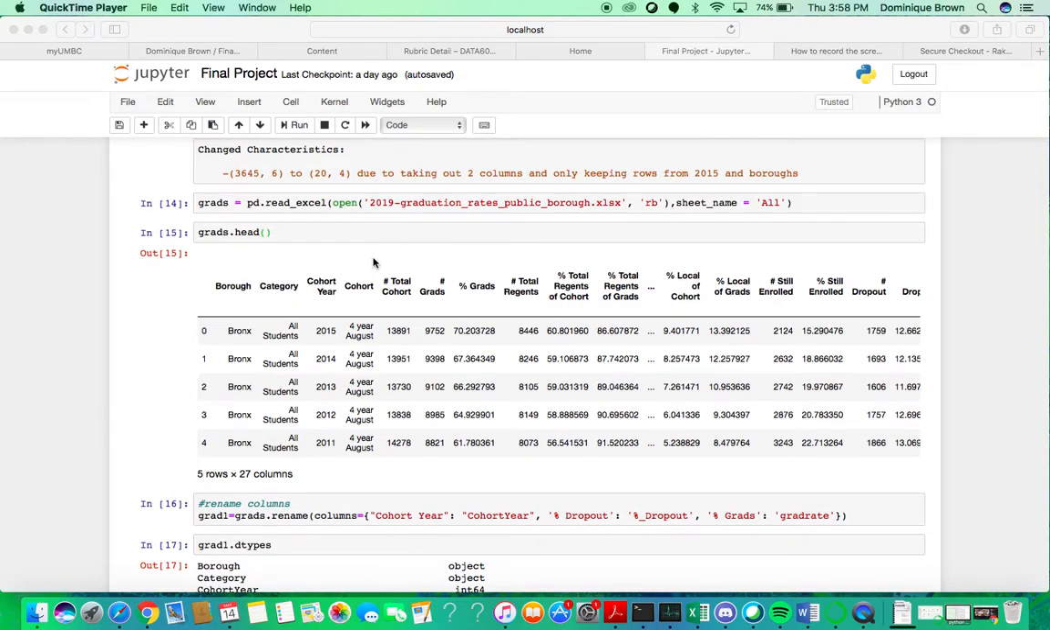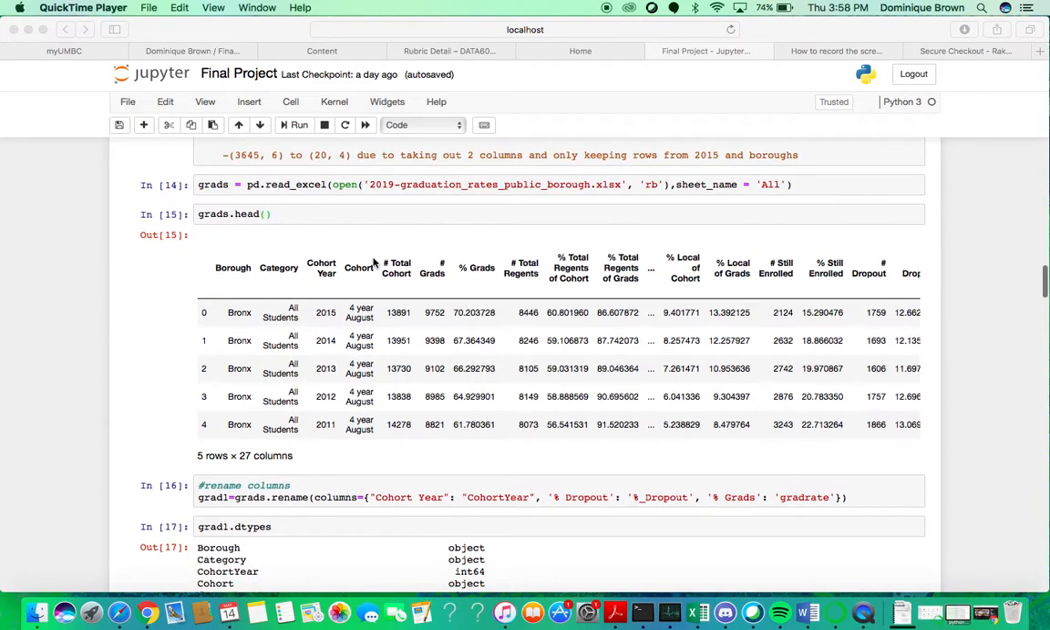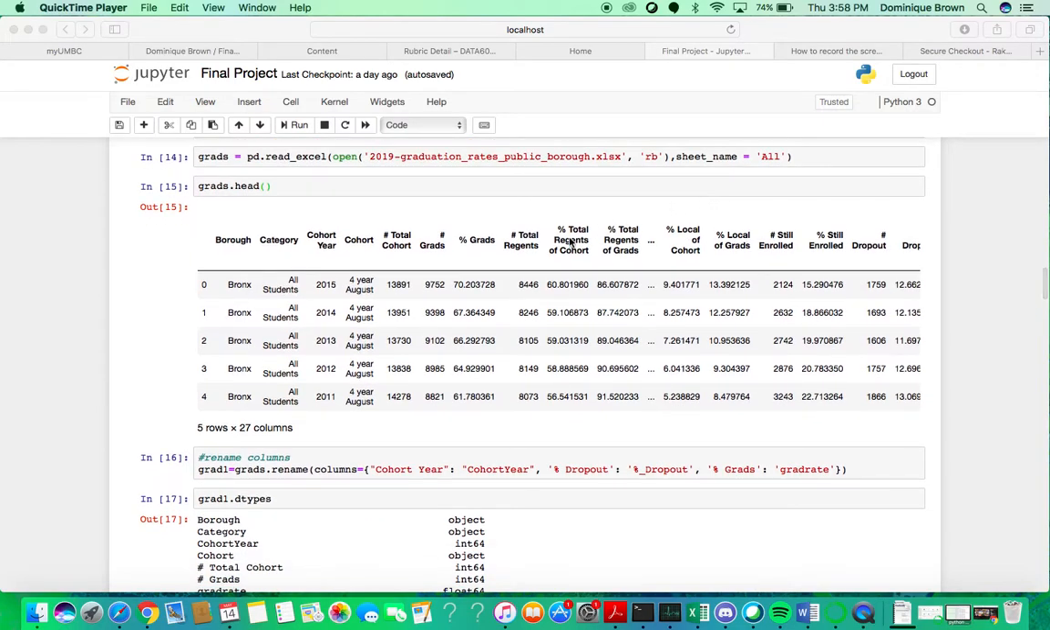The second thing I did was to import the second data set, which was an Excel file of 2019 graduation rates, public school boroughs, and I only chose the all sheet name because there were multiple sheets that had other information that wasn't necessary.